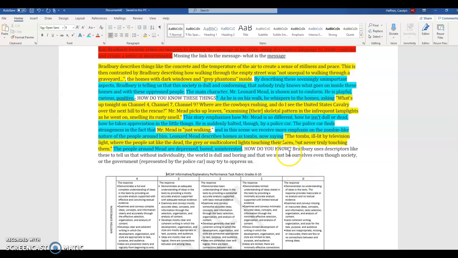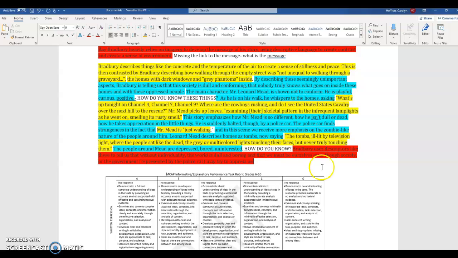So here we have a claim. Bradbury uses descriptors like these to tell us that without individuality, the world is dull and boring and we must be ourselves. But this is like your conclusion. This should have been back up at the beginning. However, because in MCAP we're looking where we can give you points and not take away, even though we don't have a claim as our first sentence, it's at the end and the points link us down to it. So it is kind of there.